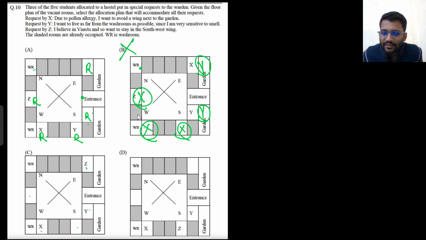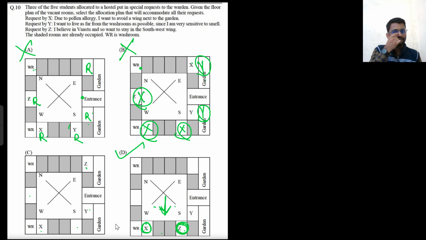Now the option is, so this is cut and this is also cut, because Y will not want to stay here. Because this is nearer to the washroom. Y would at least want to stay here or here. So this is also cut. Now for Z, I believe in Vastu, so I want to stay in the southwest wing. So Z would want to stay in the southwest. Where is southwest? This is southwest. So Z will want to stay here or here. Okay, so only in one option Z is staying in the southwest.